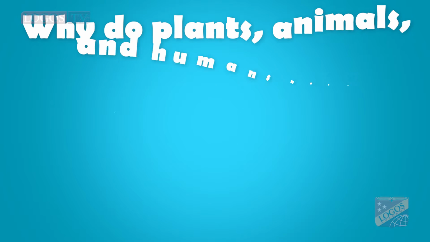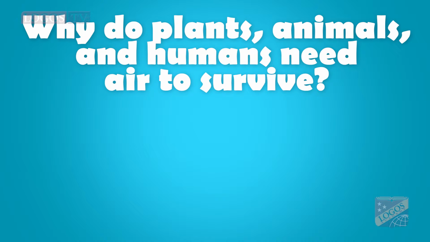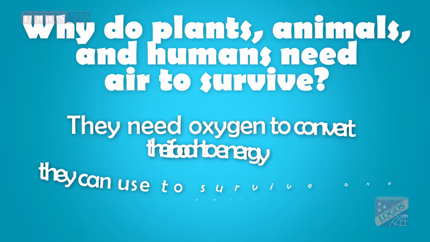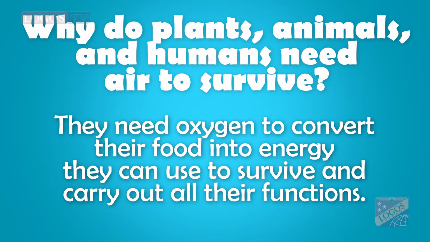Question number 2. Why do plants, animals, and humans need air to survive? They need oxygen to convert their food into energy they can use to survive and to carry out all their functions.